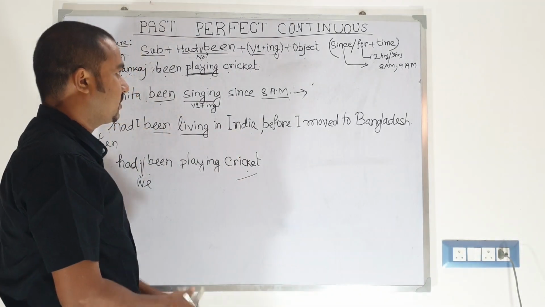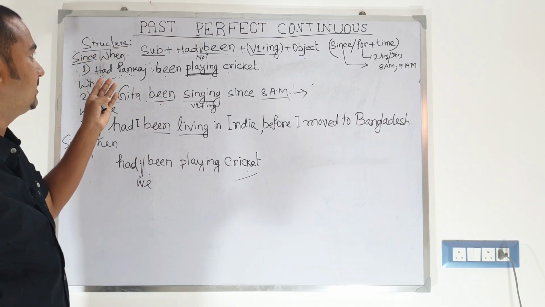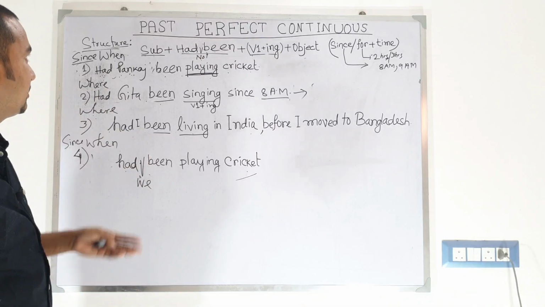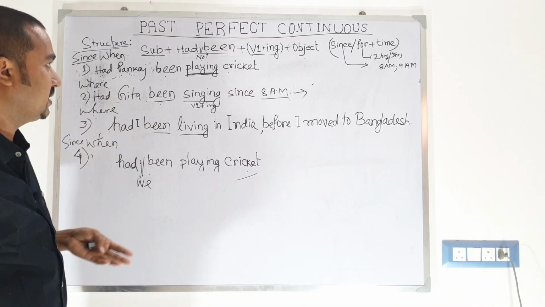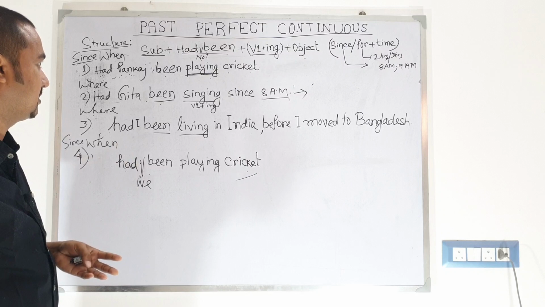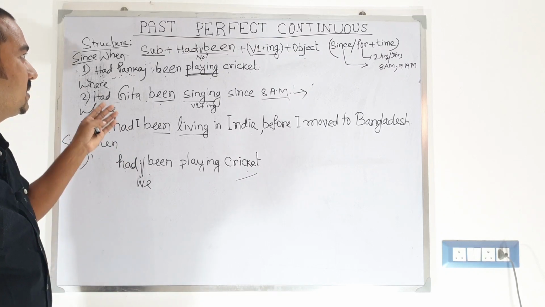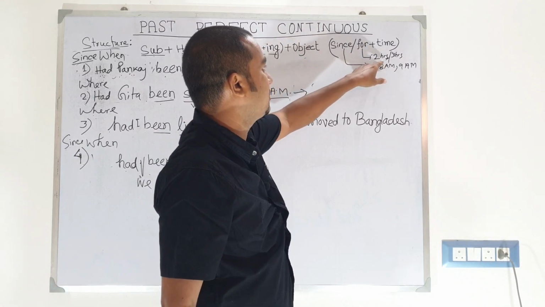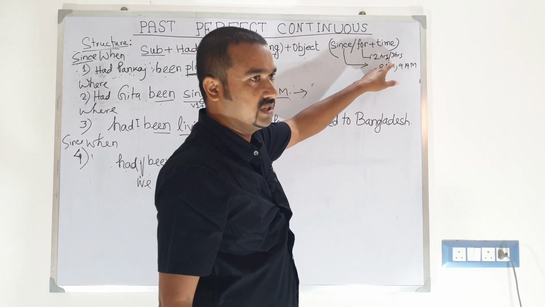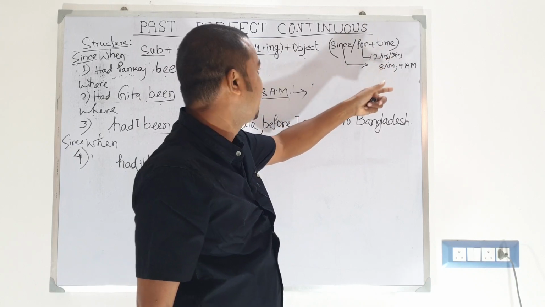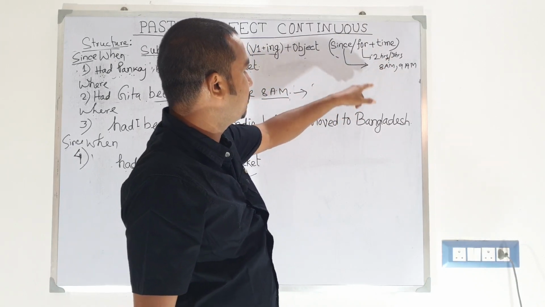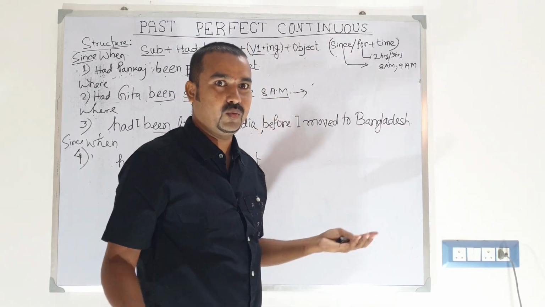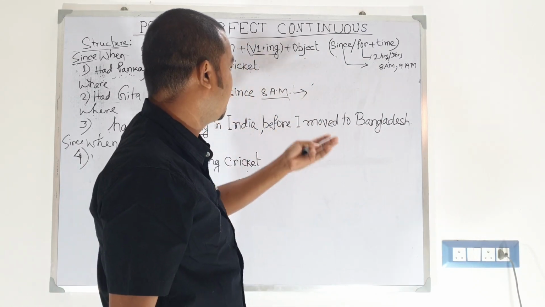So guys, I hope you understand this tense, this pattern, this structure: how to make a positive sentence using the past perfect continuous tense, and its negative and interrogative sentences. This is so easy, guys. Just keep remembering that when we use for, we need to mention the duration of time: 2 hours, 3 hours, 4 hours, 1 week, 2 days, 3 days. And when we use since, we need to mention a point in time. It may be 8 a.m., 9 a.m., 10 a.m.